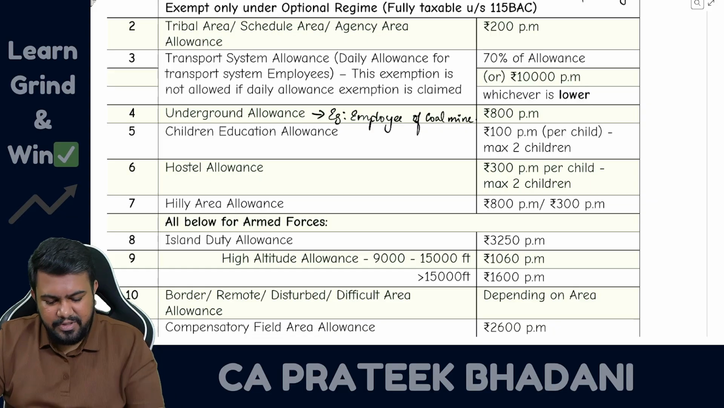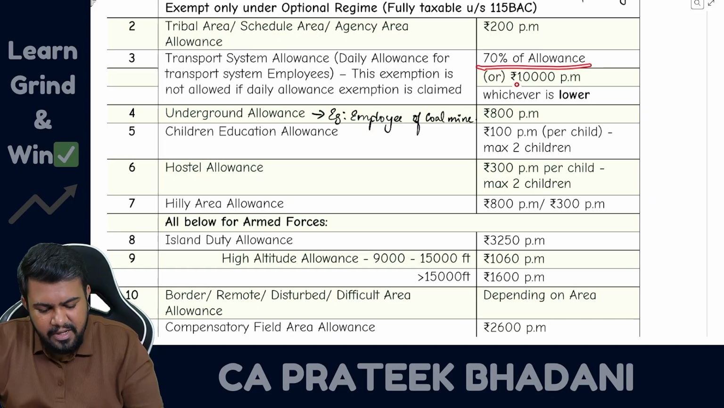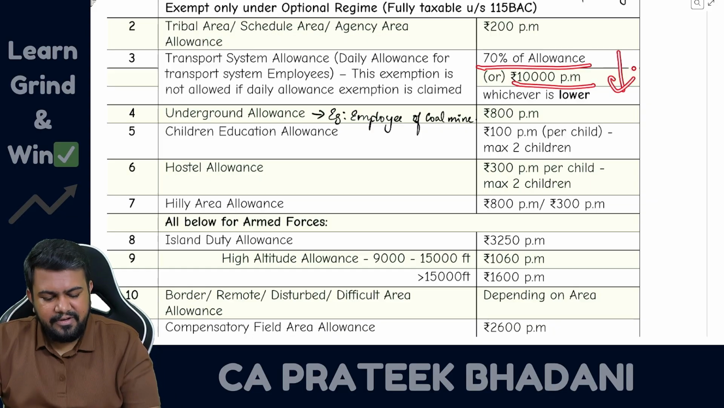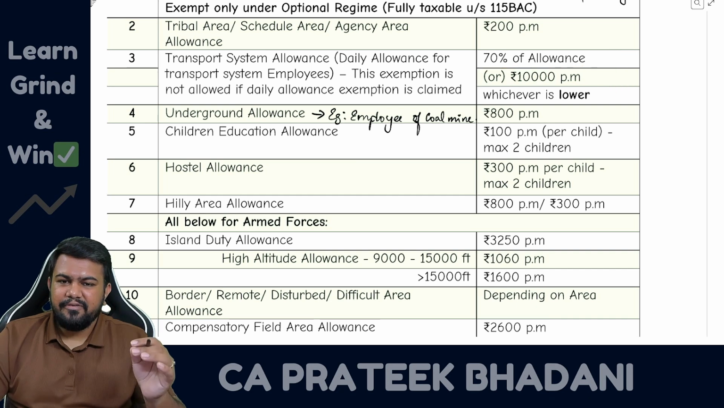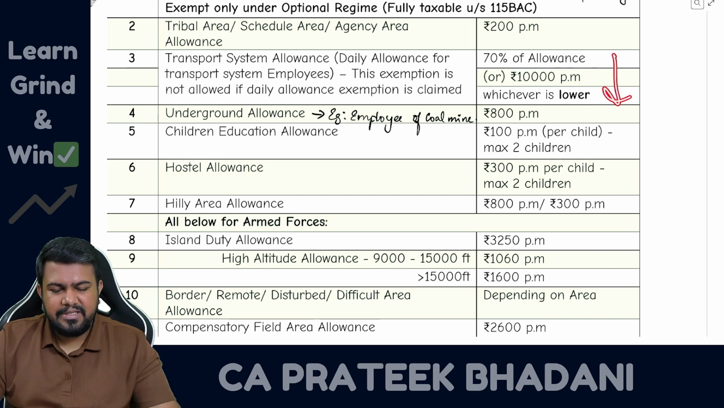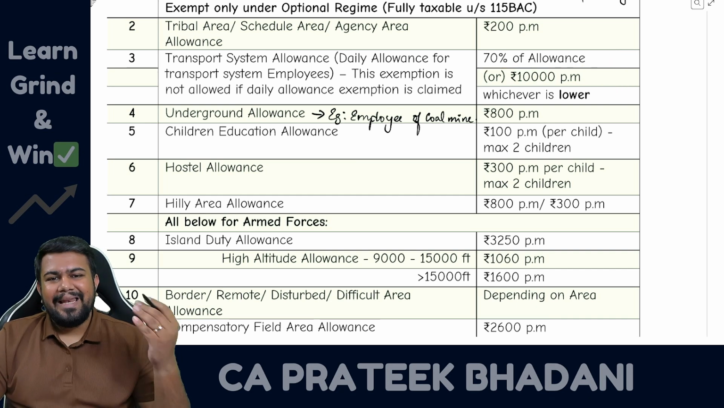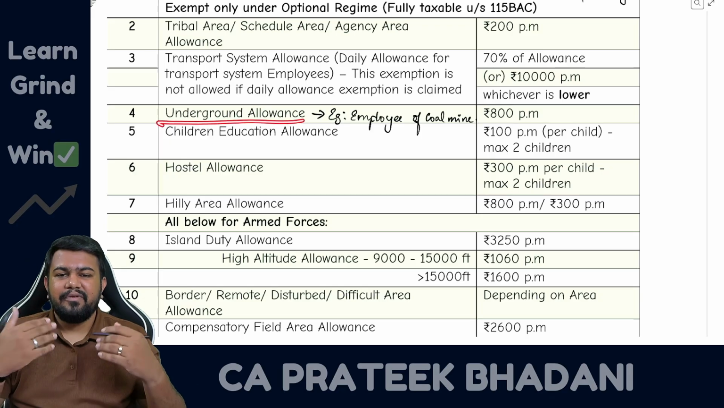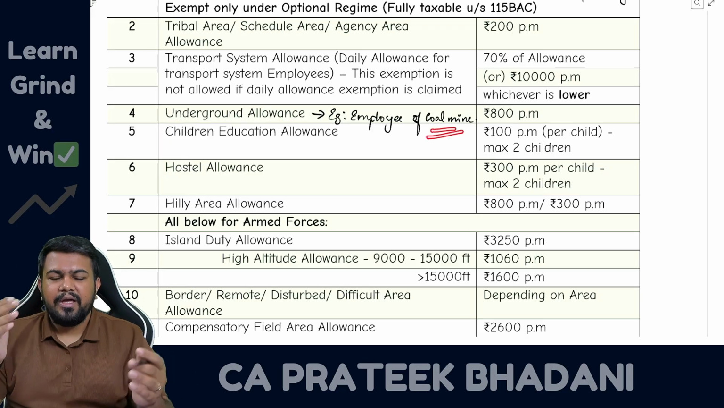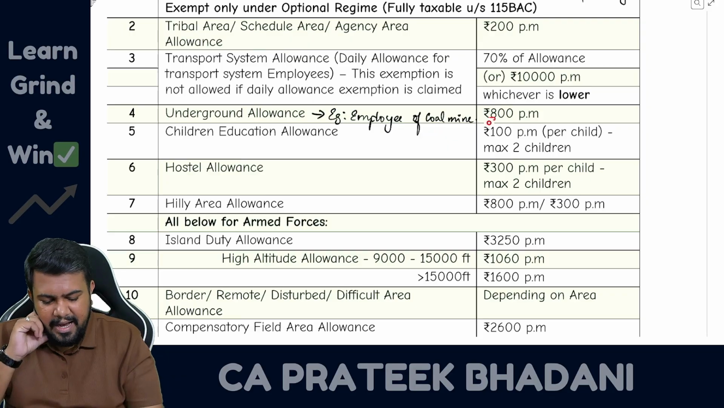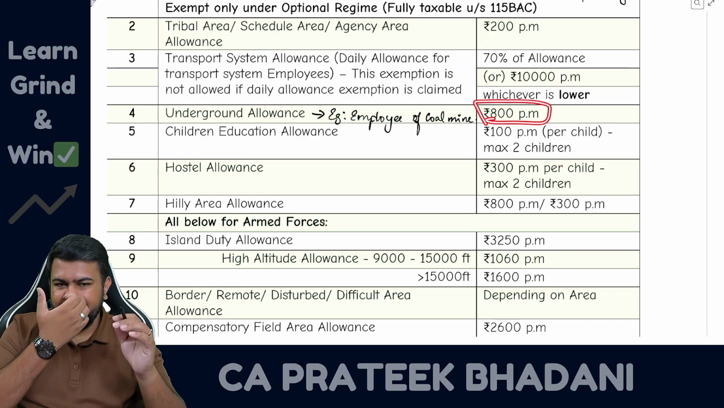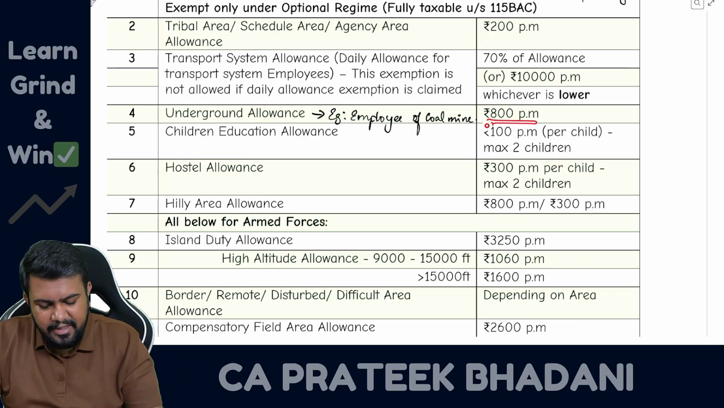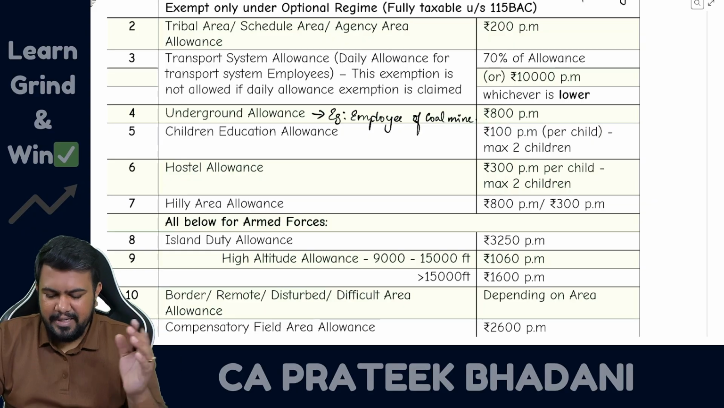Now what is the exemption? 70% of allowance or 10,000 rupees per month, whichever is lower, will be exempt. Balance amount will be taxable. Next, underground allowance. For example, an employee working in mining, who is working underground, for them up to 800 rupees per month is exempt, balance amount taxable.